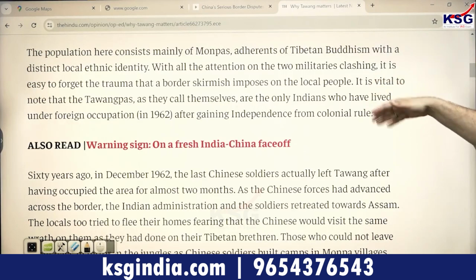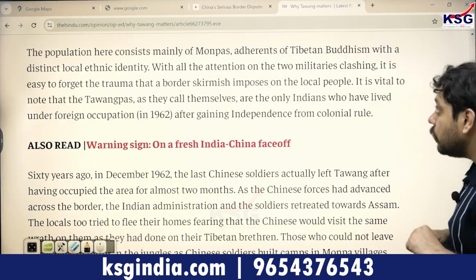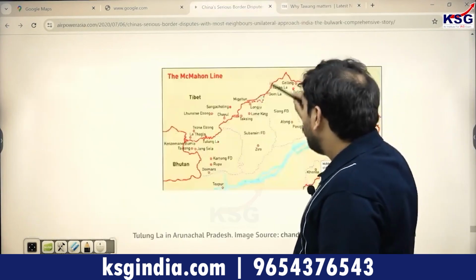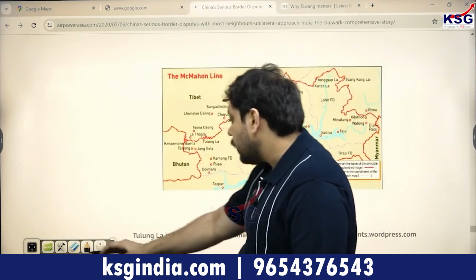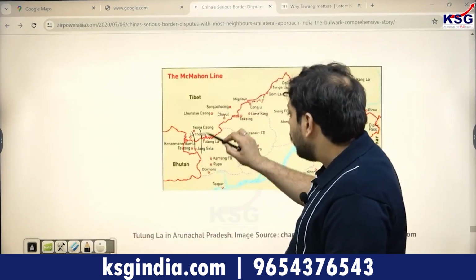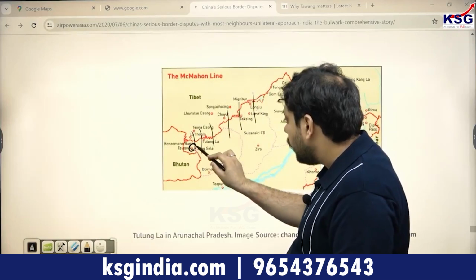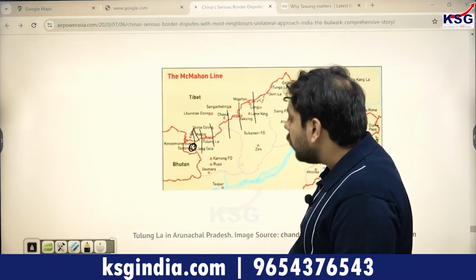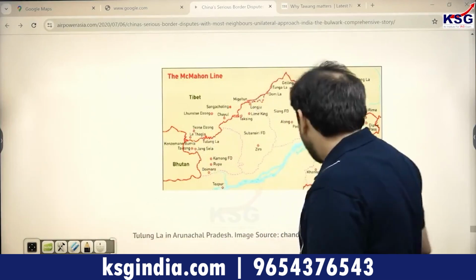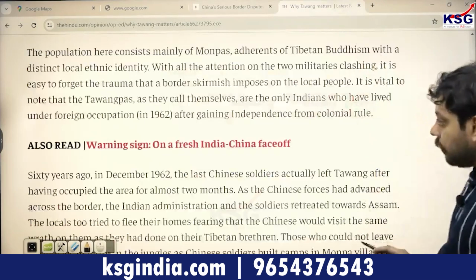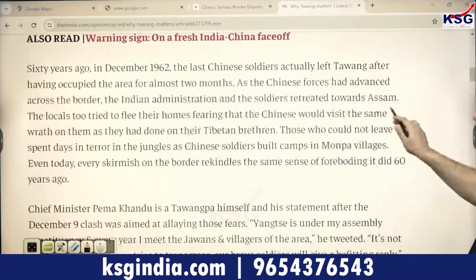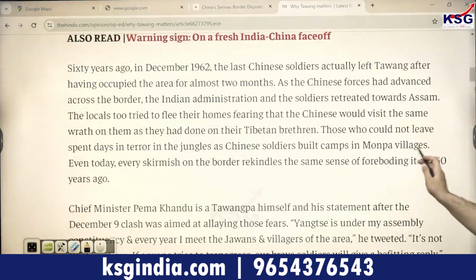Right. So while the Chinese forces in 1962 had come to the point of controlling these areas, after that they had retreated. The Chinese had controlled the areas over here in Tawang, but later on they retreated from these areas. So this is basically why I'm giving you a little bit of an understanding about the territory of Tawang.